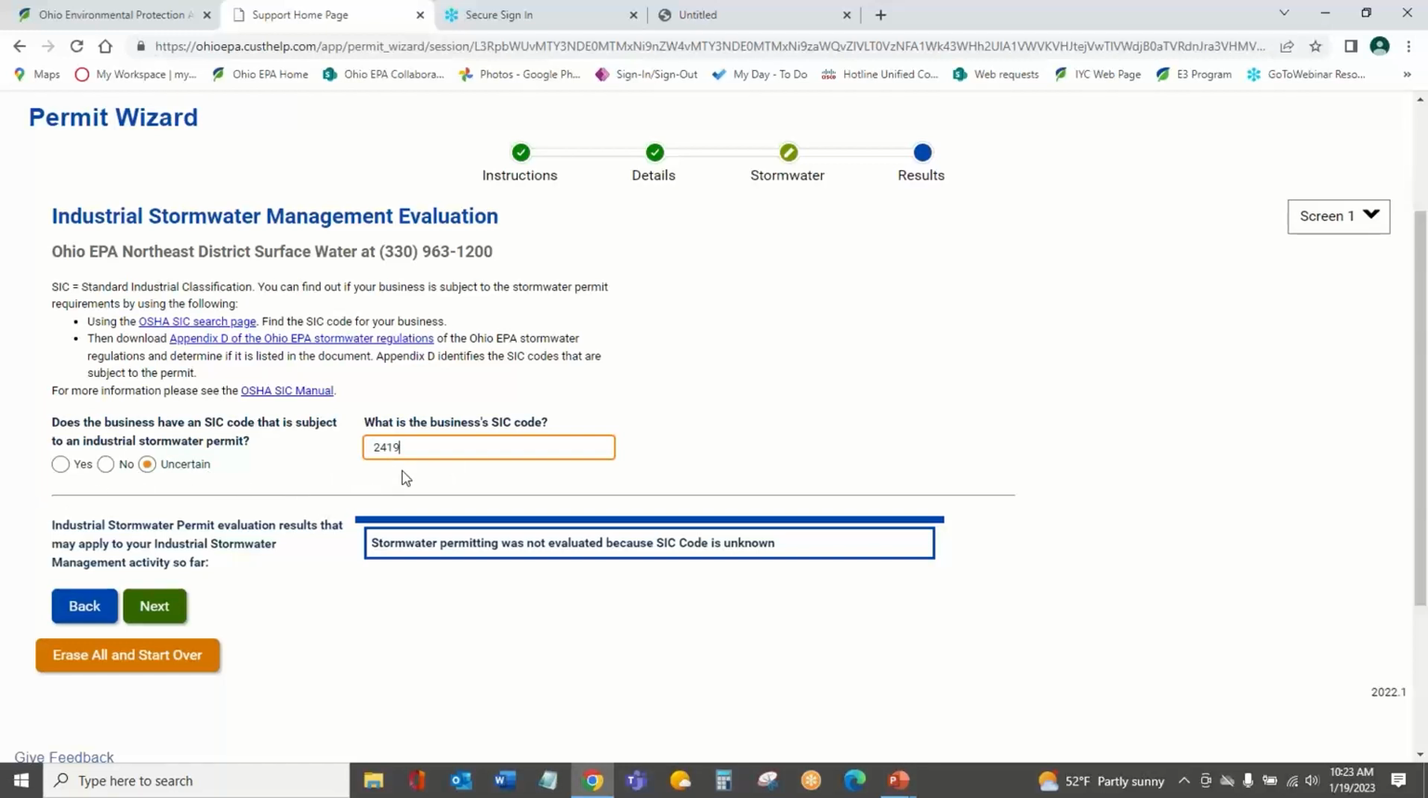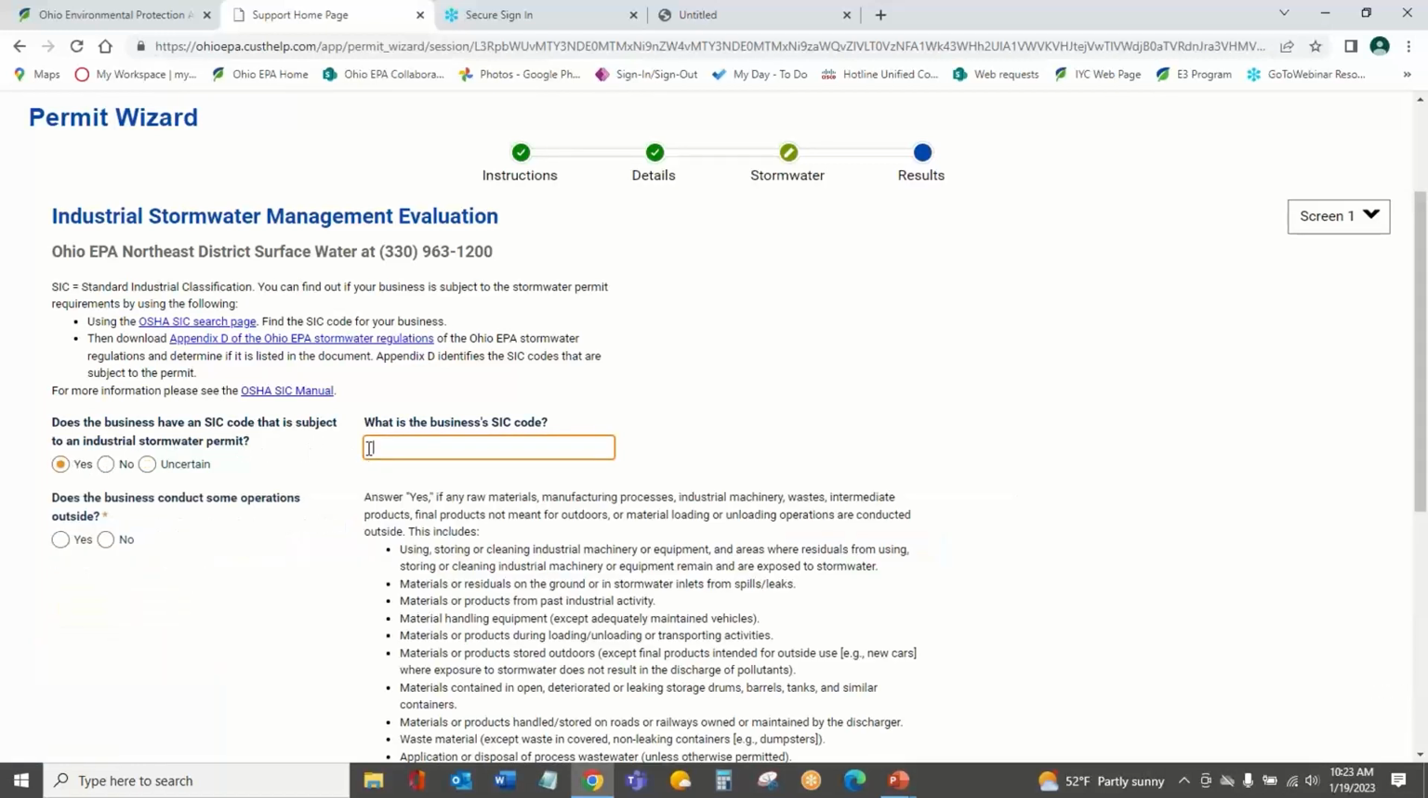It's going to save that for you in your PDF at the end. And then if you take that to our agency to ask questions or get assistance in getting a stormwater permit, we have it all captured there for you. So we do encourage you to include your SIC code. However, if it's uncertain, you don't have to include this code. I'm going to say yes, it's subject to it. I'm going to put in 2419 as an SIC code.